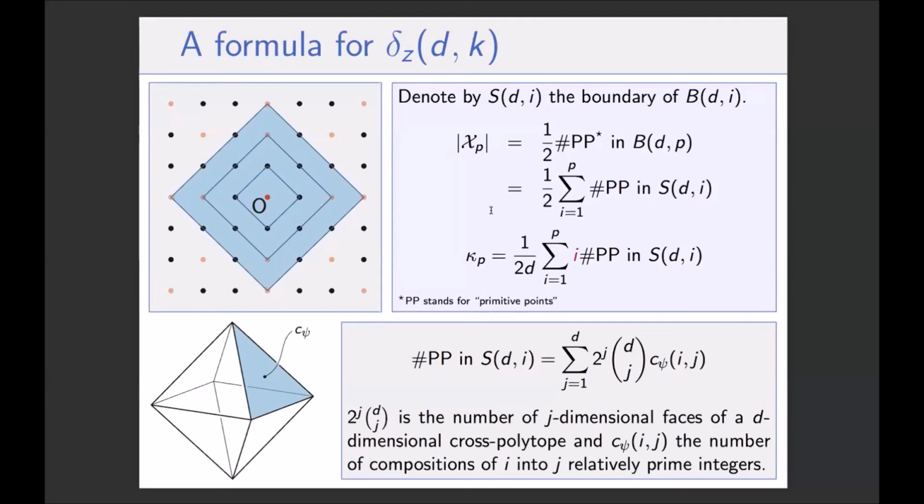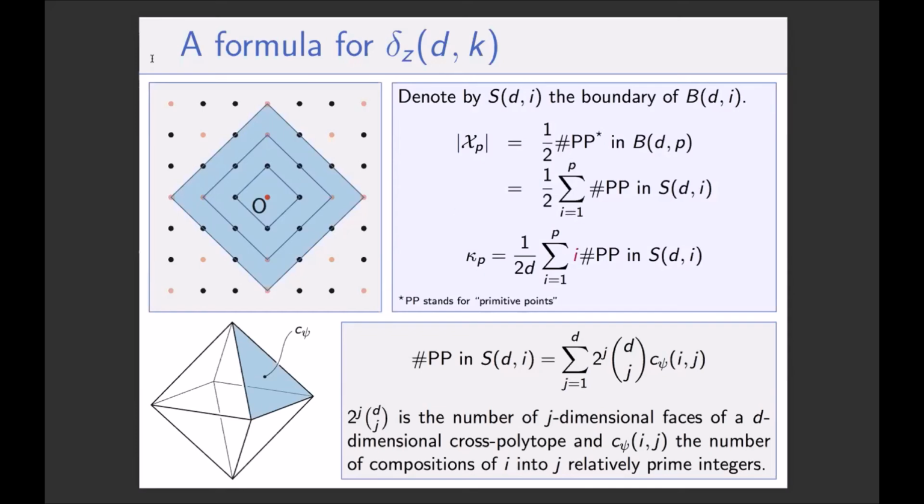Okay, so I want to count the number of primitive points in my cross polytope, but you can observe already that I want to count half of it, so I have a half coefficient here, but I can decompose this number into the number of primitive points in the sphere of radius i for the L1 norm, so the boundary of a cross polytope of radius i, when i goes from 1 to p.